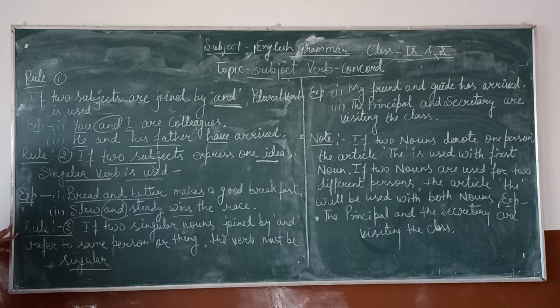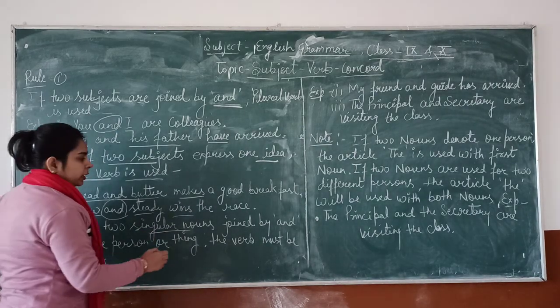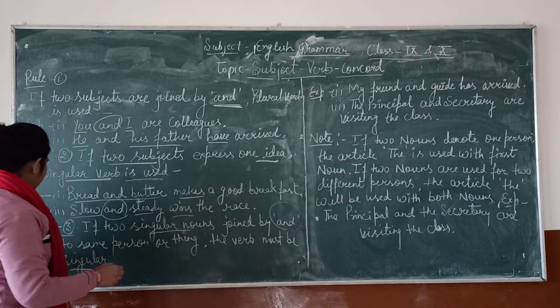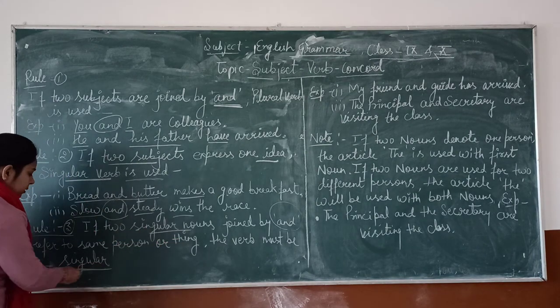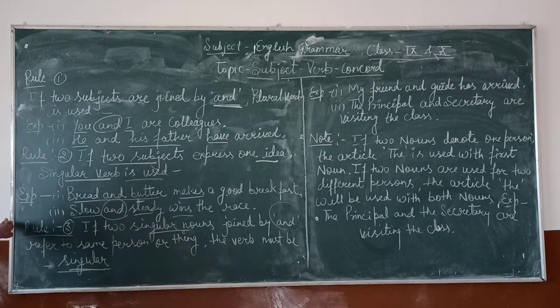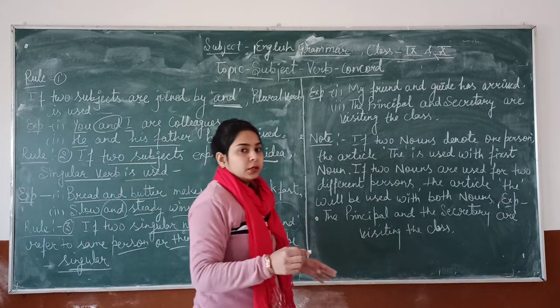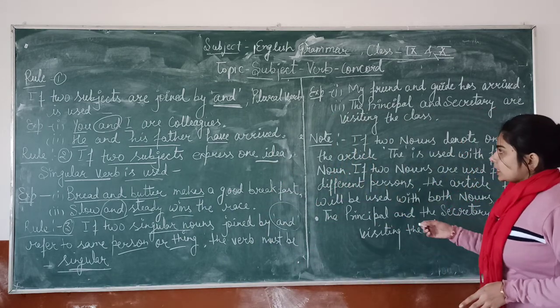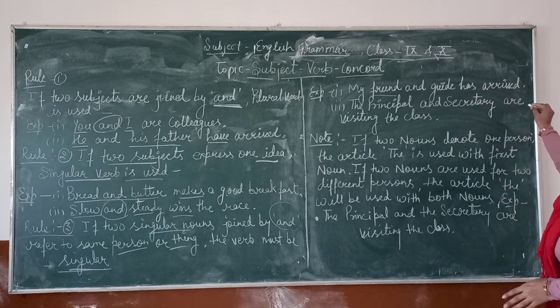Next rule third, if two singular nouns joined by and refer to the same person or thing, the verb must be singular. For example, my friend and guide has arrived.